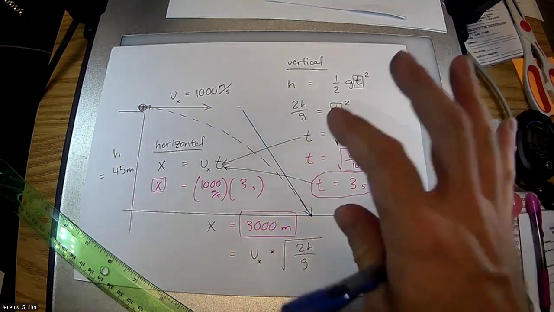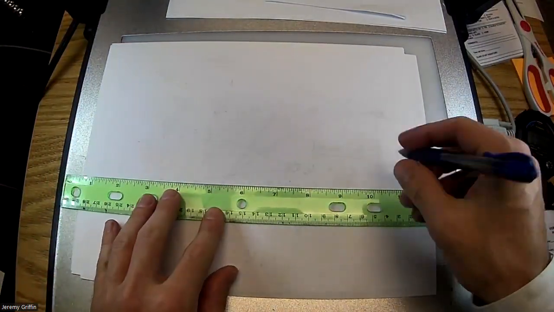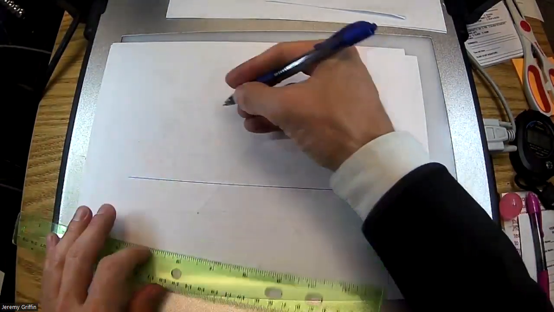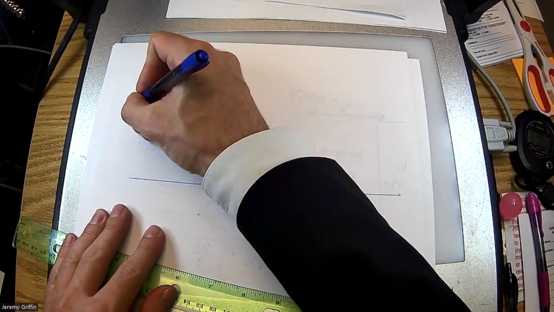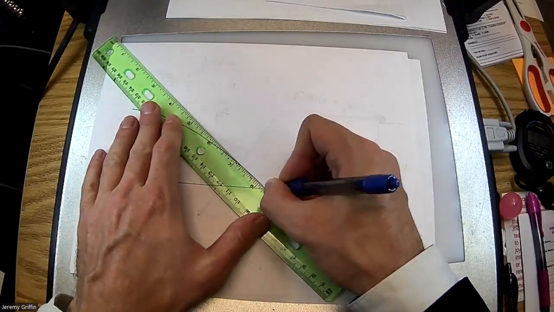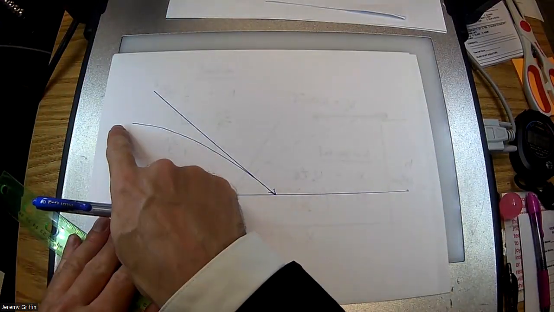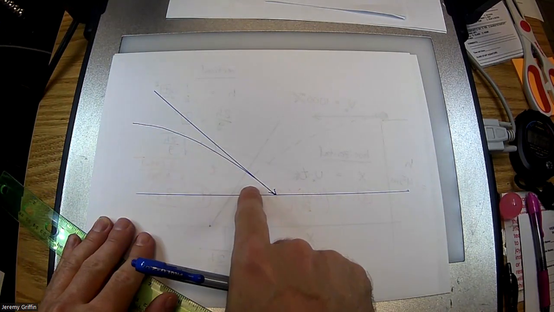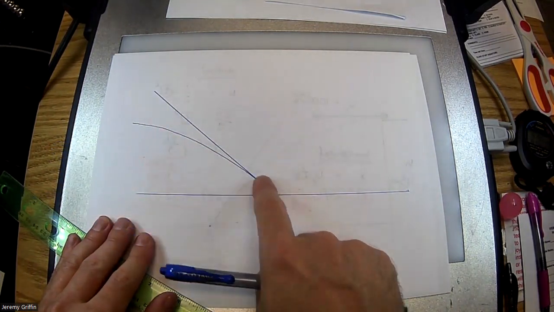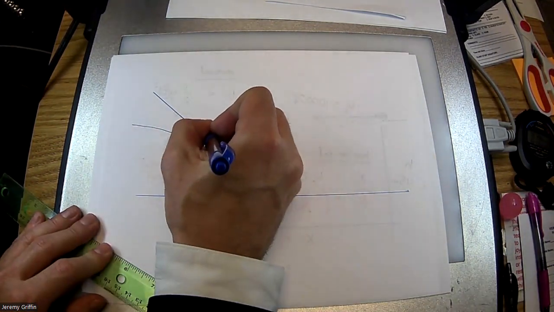Since this side of the paper is getting pretty crowded, I'm just going to start over and blow it up right here. Let's go. Ground. Here's a shallow parabola, so it's coming in, and right there, bam. Right at that instant, it's coming in on that angle. The cannonball follows this parabola path, but right at the moment of collision, it's traveling in this direction. I'll call that V crash.